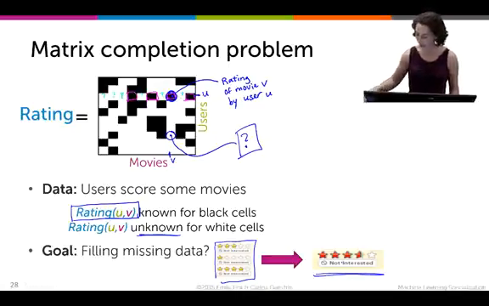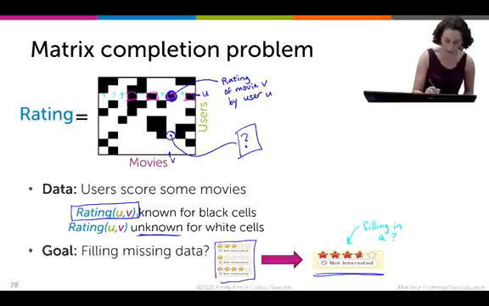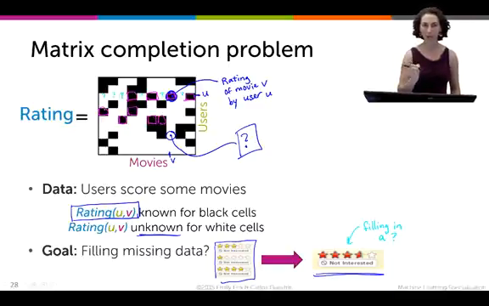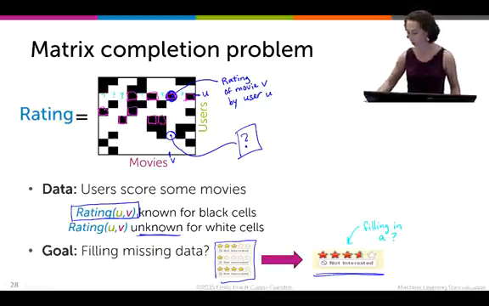So let me just be very clear. This is, we're filling in a question mark, and I just really want to reiterate that we're not just using the ratings of this user, but we're using all of these ratings when we're going to make that prediction. And I won't bore you by drawing little magenta boxes around every black cell, but just know that's all the information we're using to fill in this really big sparse matrix.